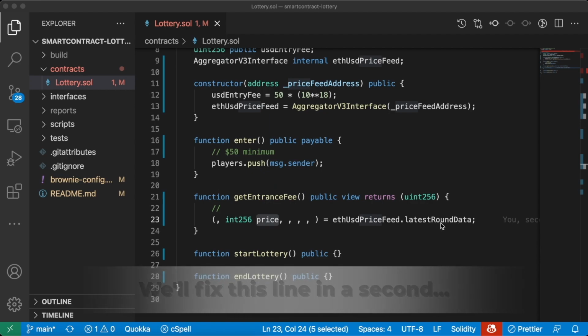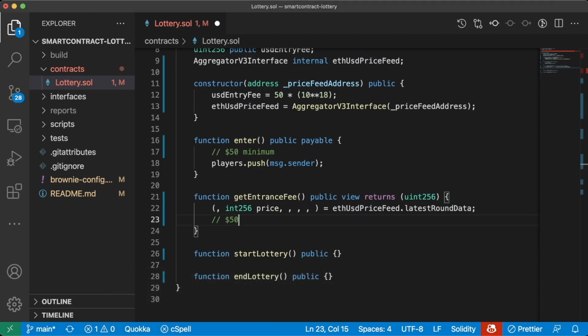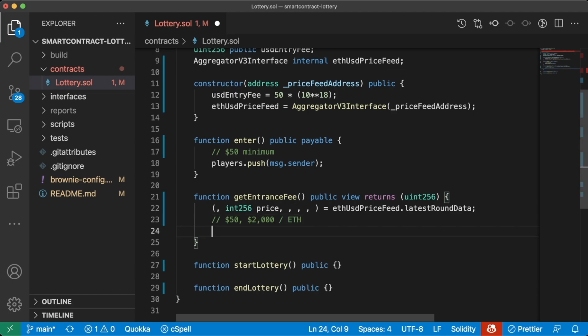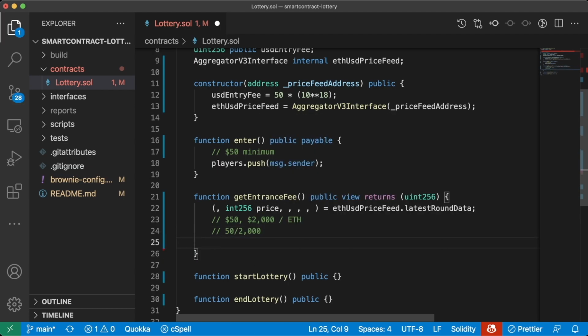Now we're going to want to do a little bit of quick math. Typically, if we're setting the price at $50 and we have a price feed of $2,000 per ETH, we would just want to do 50 divided by 2,000. But of course, since Solidity doesn't work with decimals, we can't actually just do this. So we'll have to do 50 times some big number divided by the 2,000.